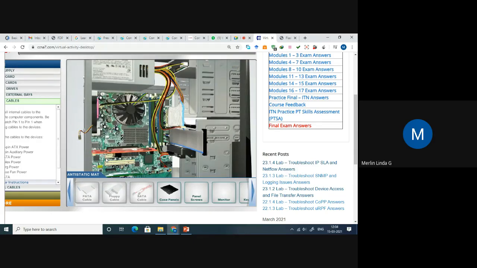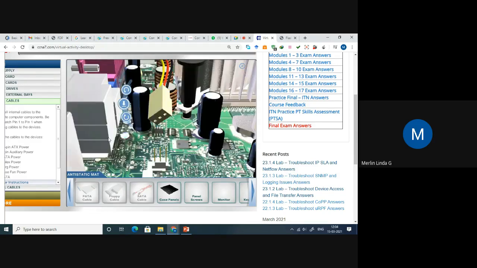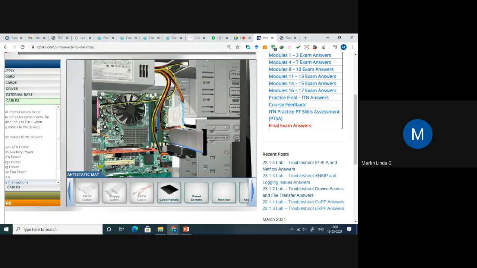Done automatically. Only this is left, which I have to connect here. Just tilt it. So connector. Any other thing left? Just to check.